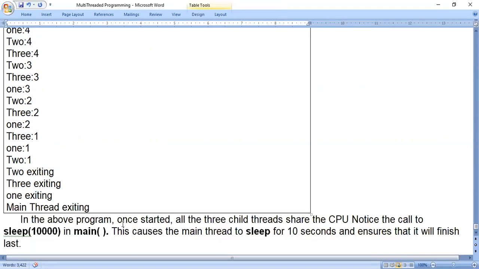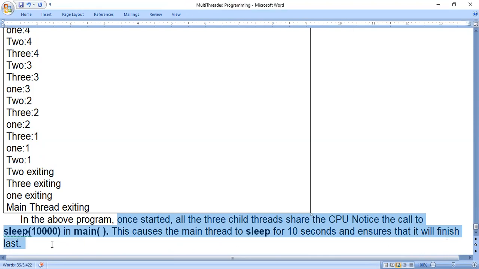In the above program, once started, all the 3 child threads share the CPU. Notice the call to sleep of 10,000 in main. This causes the main thread to sleep for 10 seconds and ensures that it will finish last. Why are we making it sleep for 10 seconds? Because all the 3 child threads will execute and finish their working, then it comes to the main thread. The main thread will be the last thread to finish working.